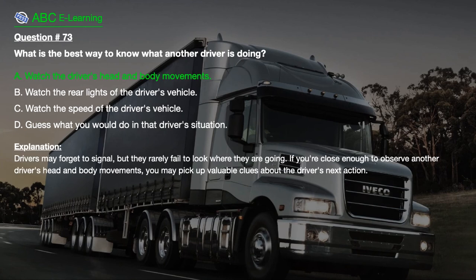The correct answer is here. A. Watch the driver's head and body movements. Explanation. Drivers may forget to signal, but they rarely fail to look where they are going. If you're close enough to observe another driver's head and body movements, you may pick up valuable clues about the driver's next action.